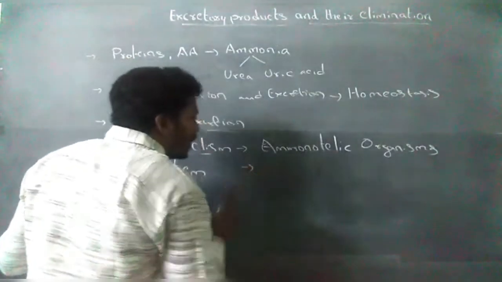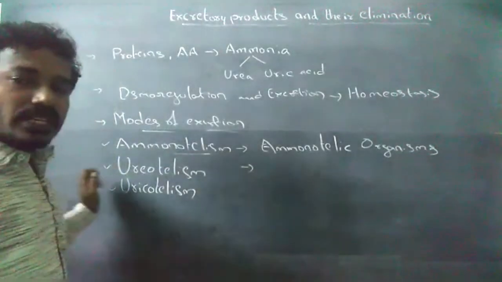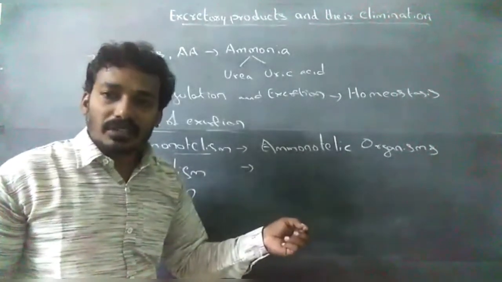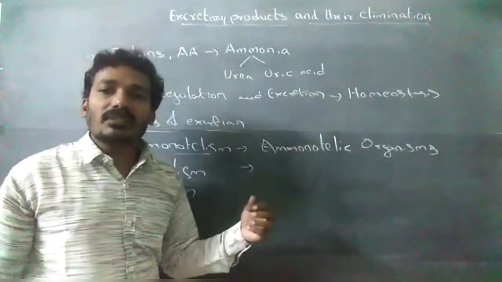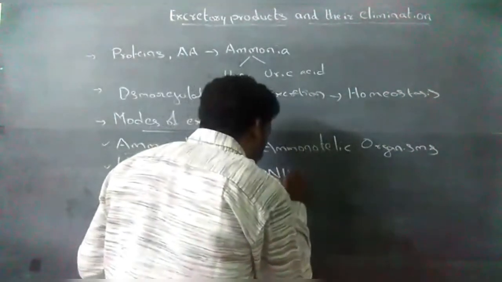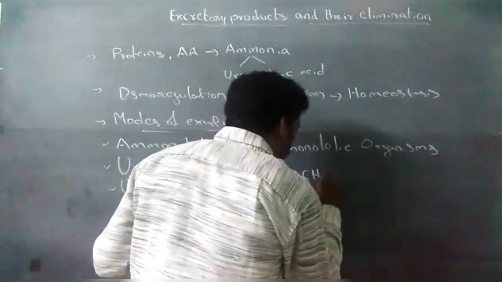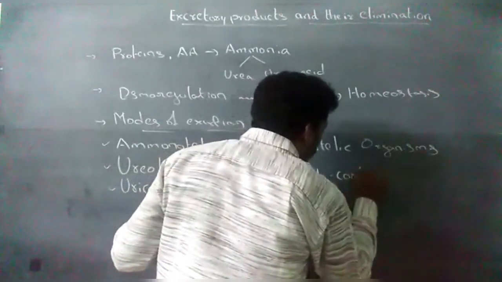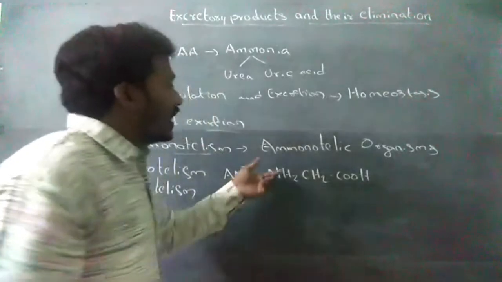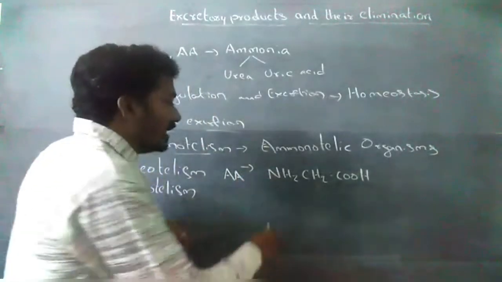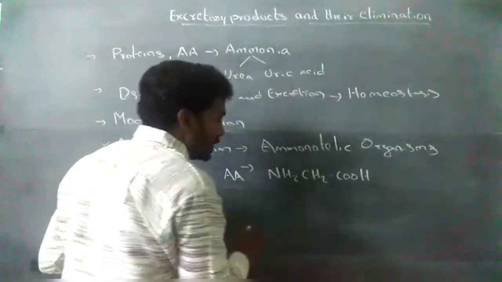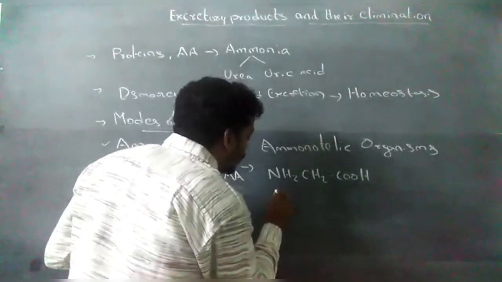Ammonia is formed from the oxidative deamination of amino acids.